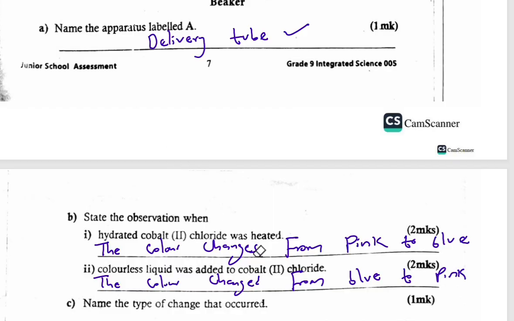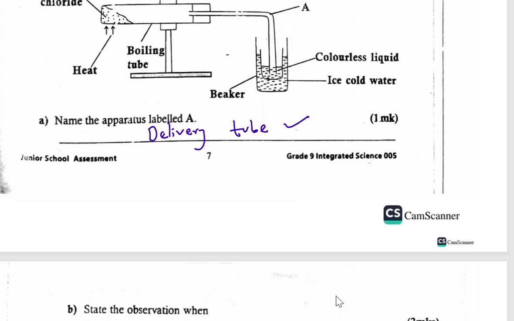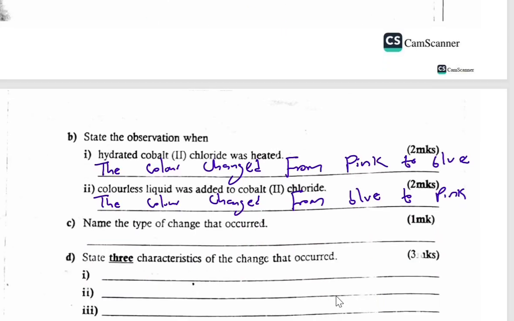So you can say the color changed. So you can use the color changed from pink to blue on heating. Then when adding the liquid, the color changed from blue to pink. So that is the observation that is going to be made in this experiment.